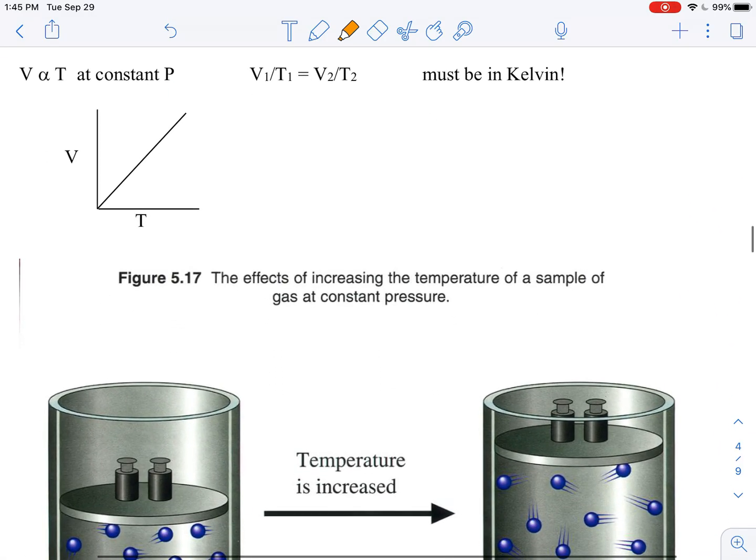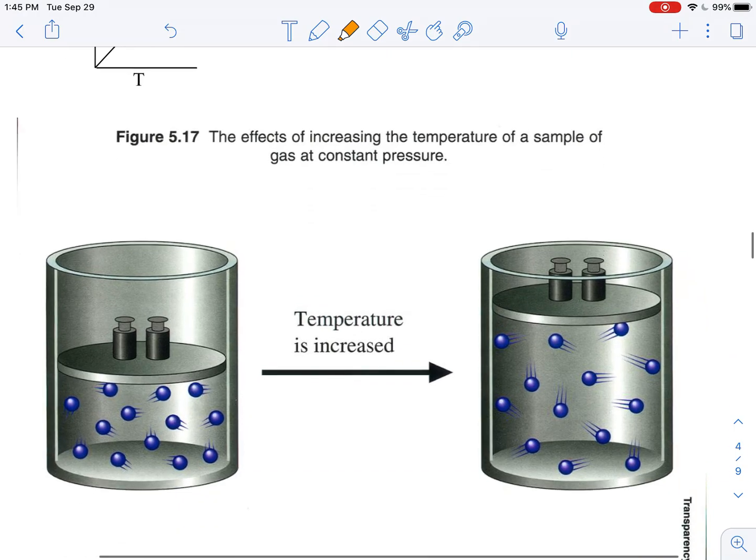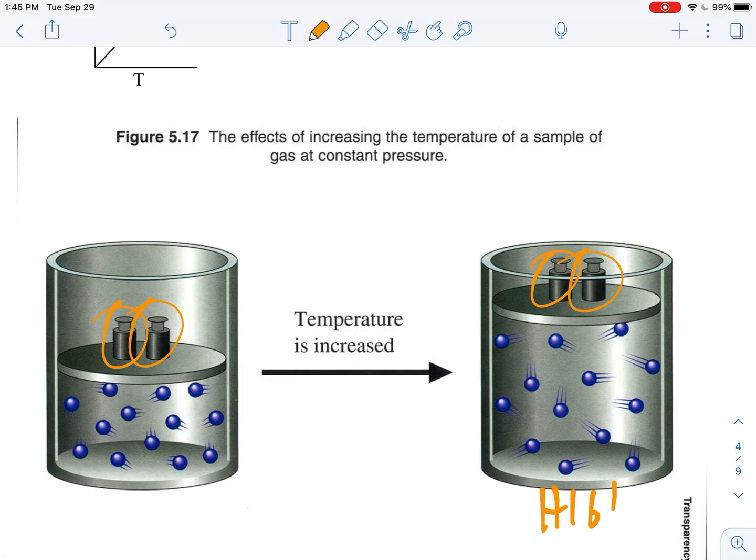Then you've got Charles's law, and what Charles's law says is that if you increase the temperature, you're going to increase the volume, assuming that you're at the same amount of pressure. So you'll notice that I've got two weights here and two weights here with a movable container. If I crank up the temperature, so this guy here is a high temperature, so again, this is temperature going up.